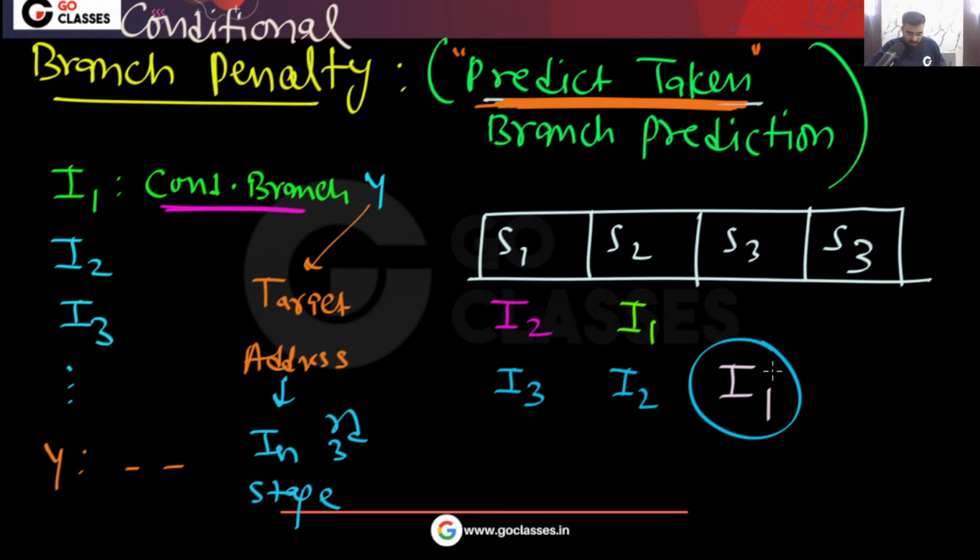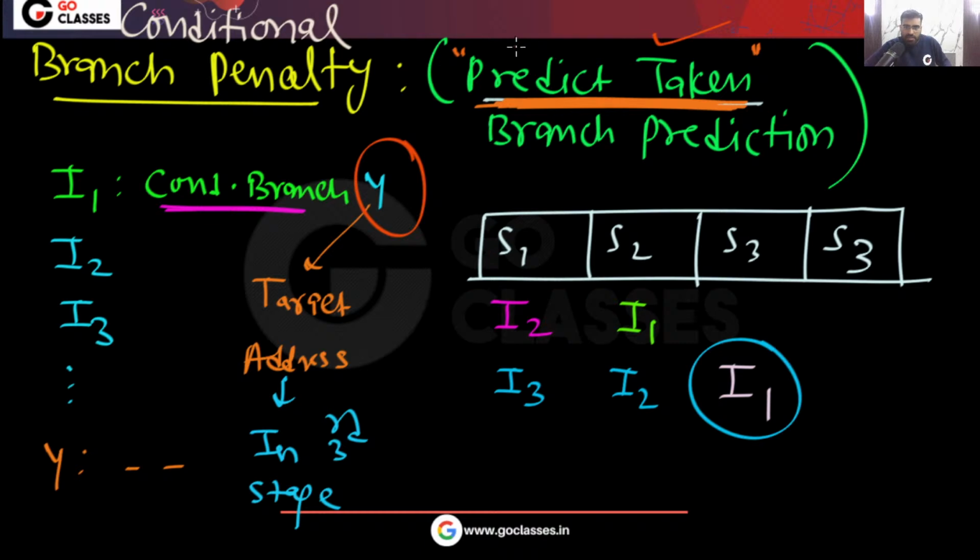Now in this stage, the target address will be available. We have the pre-assumption that it will be taken. Now what will we do? Are we going to wait for the condition to be checked?